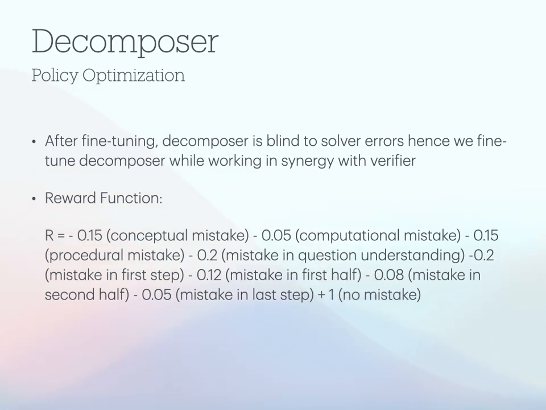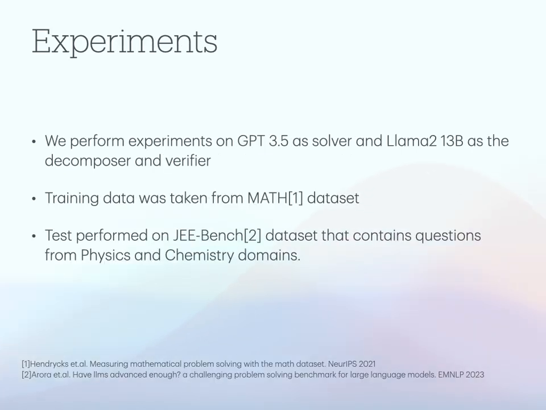The decomposer, second part of the training: policy optimization. The training dataset curated for the decomposer language model only contains the correct answers. Hence, the decomposer is blind to the possible errors made by the language model. In order to make the decomposer generate meaningful questions, we further fine-tune the decomposer while working in synergy with the solver language model using policy gradient methods. The reward is based on the feedback given by the verifier at each sub-question produced by the decomposer. The reward function is as shown in the slides.